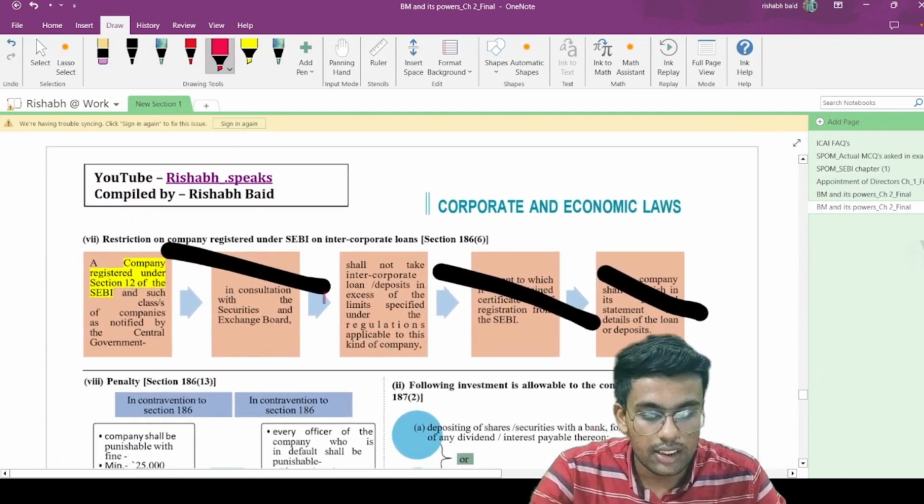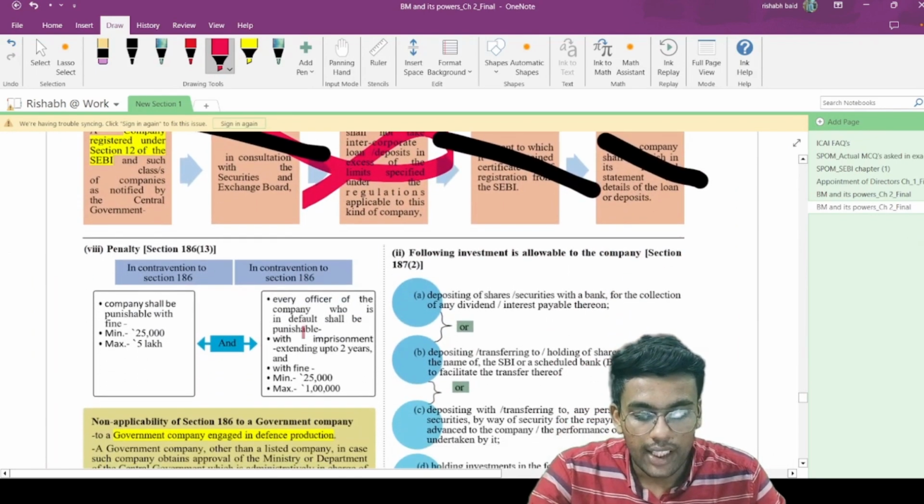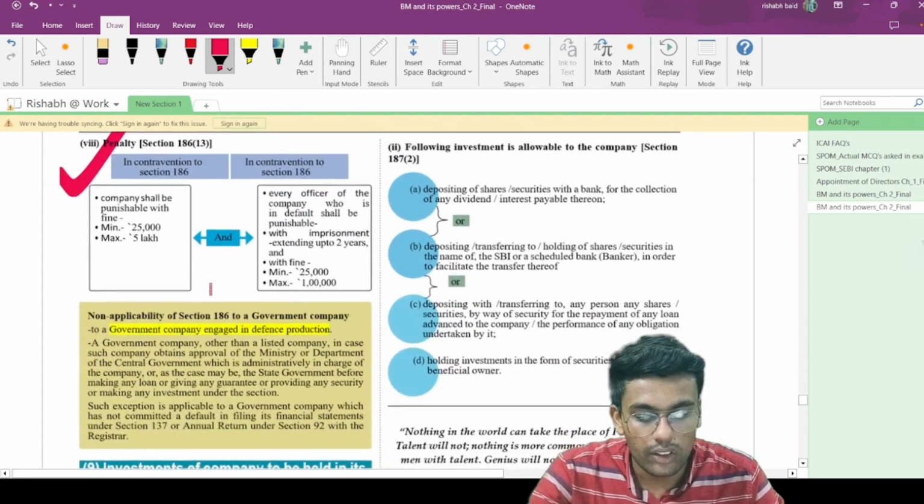Now there is something that is not relevant. You can cross it out. Okay, so what is the penalty if you contravene? Please read it on your own.